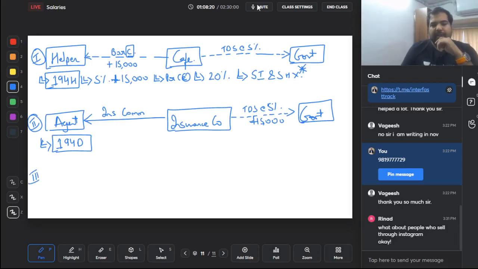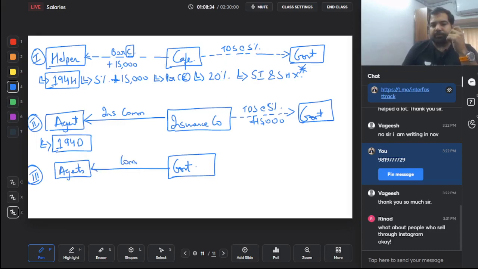And third category, guys, this is the government, who very often runs lotteries, but they don't sell. They ask agents to sell the lotteries, and because the agents sell a lot of lotteries, they get commission. And on that, the government says, listen, deduct TDS at the rate of 5%. Same, yes, same. Only thing is, in the first case, it was general brokerage and commission. Second case is the insurance commission, and here it is lottery commission.